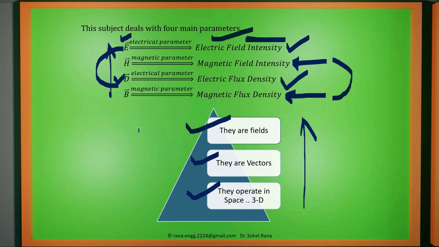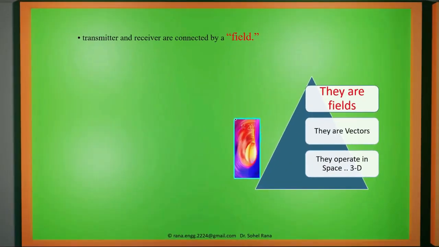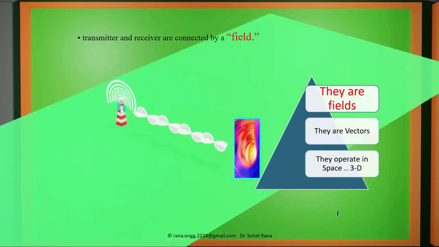Now we will move to the parameters. One by one we will discuss these parameters. So we have discussed field. If we take an example, why do we refer to the example of a mobile phone? Because usually we use mobile phones. In all communications, there will be one transmitter and one receiver. Someone is sending information and someone is receiving the information. So the field is the place which is connected between the transmitter and receiver.